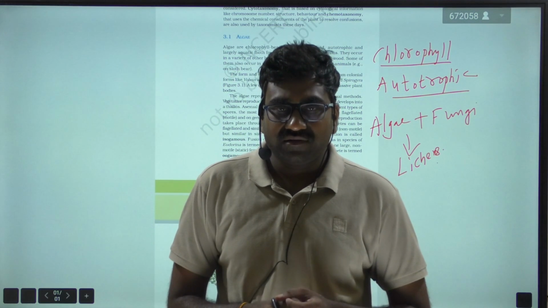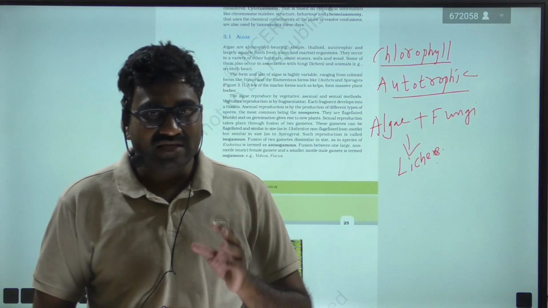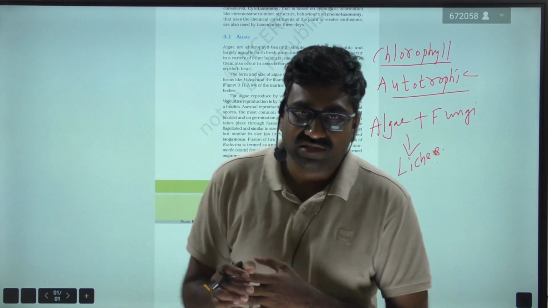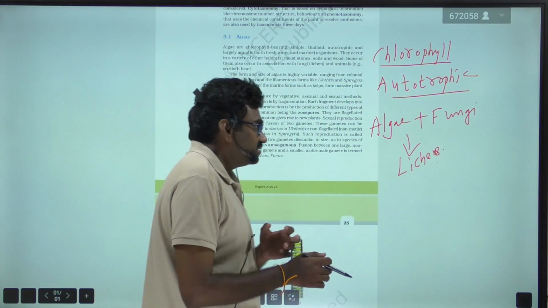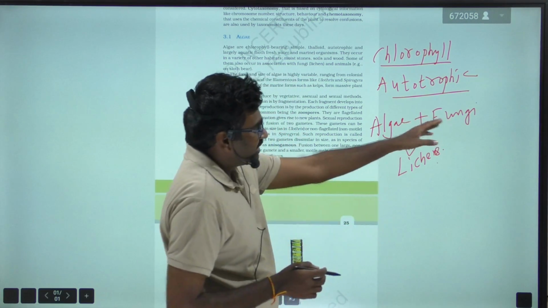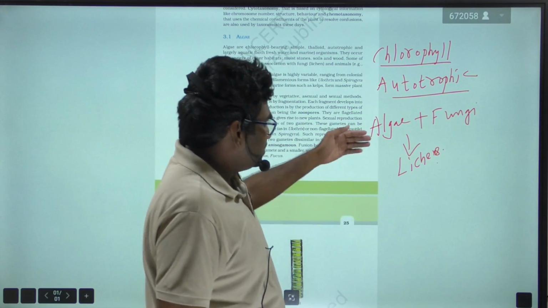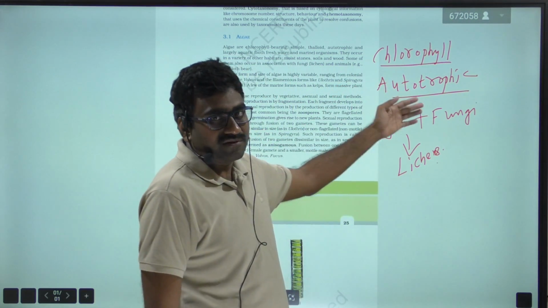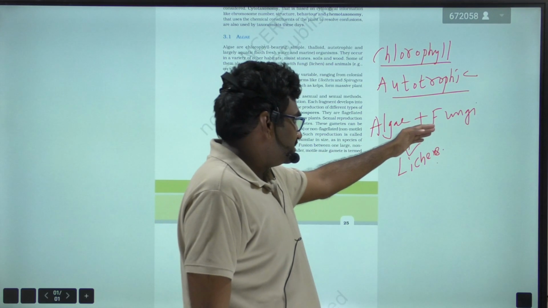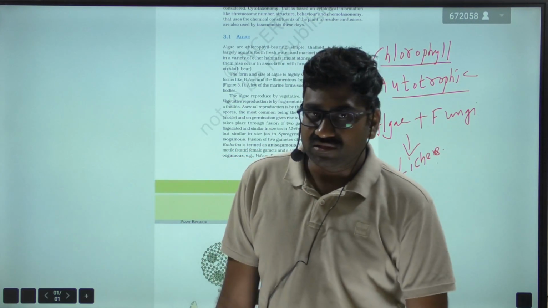In lichens, two organisms live as symbionts. One is an alga and the other one is a fungus. Algae provide food to the fungi, whereas fungi provide shelter to algae. Algae are chlorophyllous autotrophic organisms, whereas fungi are non-chlorophyllous heterotrophic thalloid organisms.